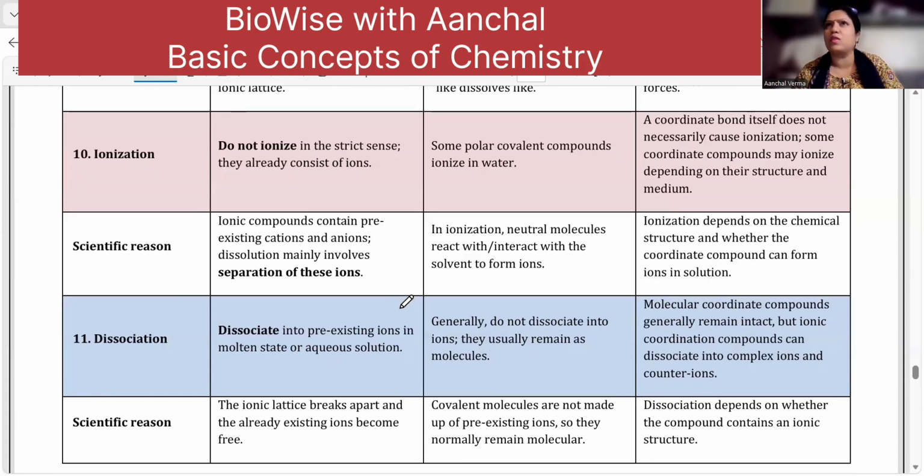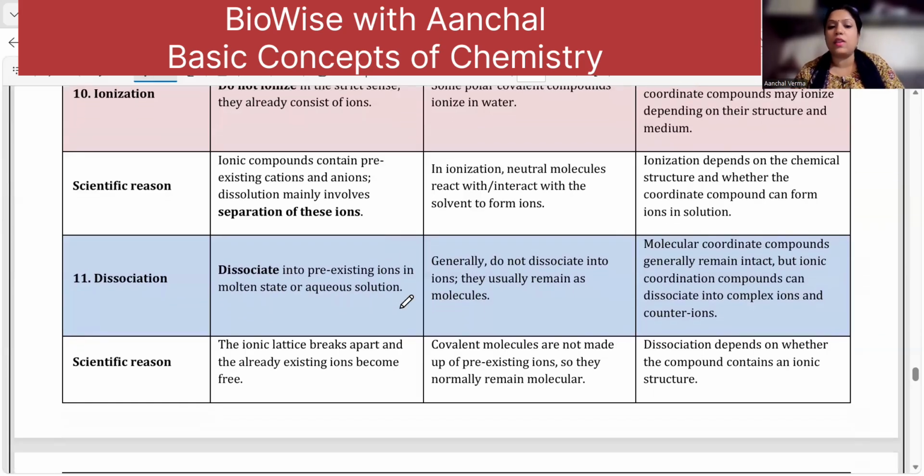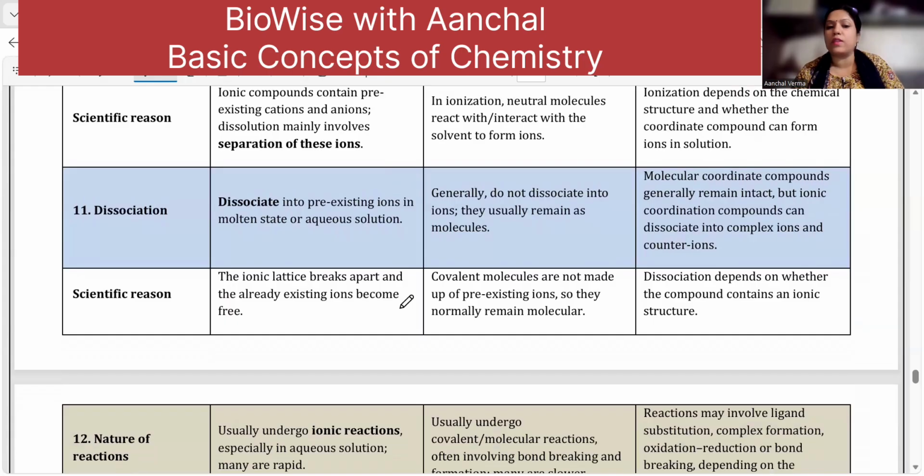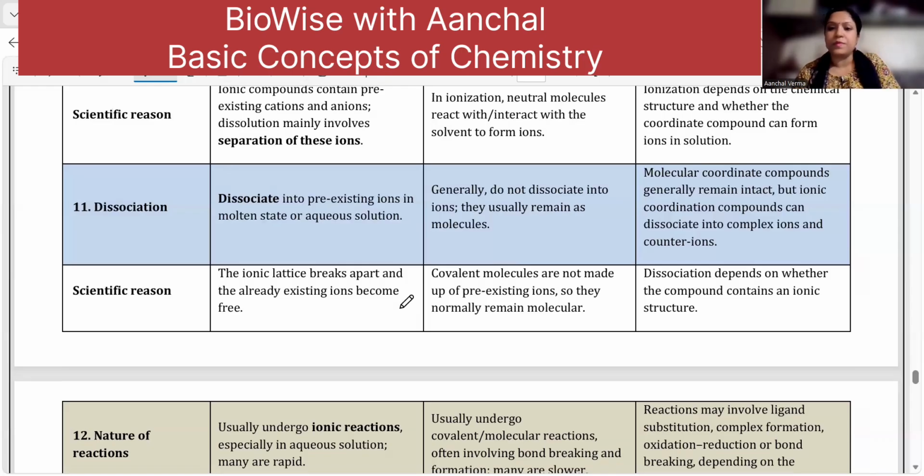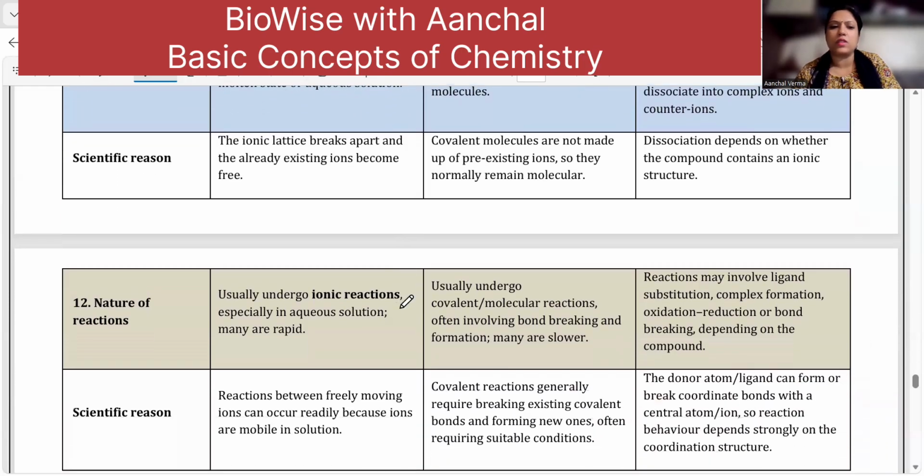When the ionic lattice breaks apart, the already existing ions become free. Covalent molecules are not made up of pre-existing ions, so they normally remain molecular. Sugar and all, they remain molecular. Dissociation depends on whether the compound contains an ionic structure or not. For coordinate compounds, it changes.